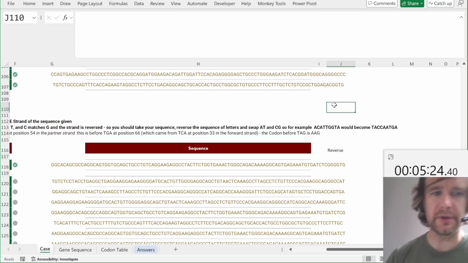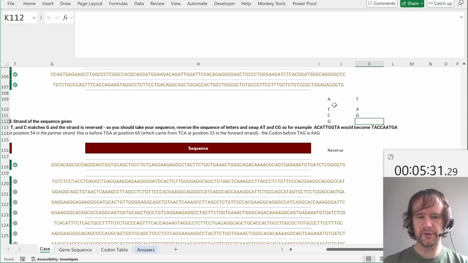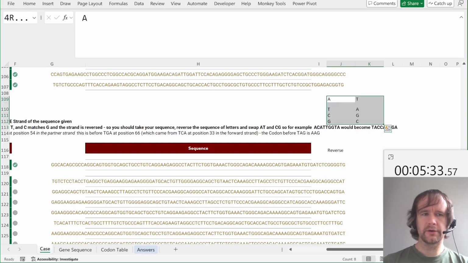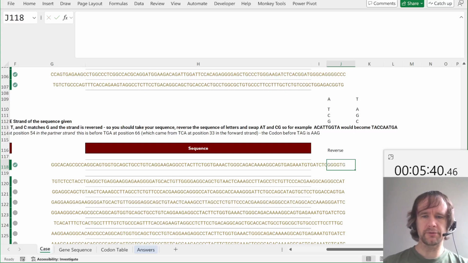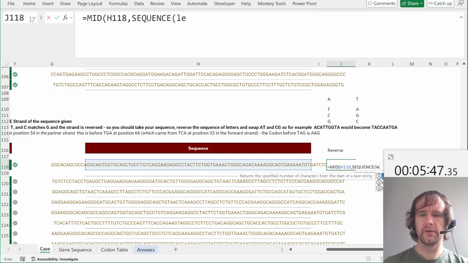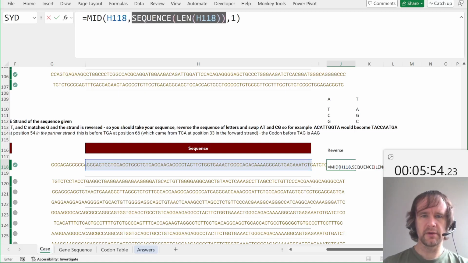And to do that, I guess we'll need a quick lookup table. So I'll have A, T, C, G going to T, A, G, C. And I'll just call that rev.lu, reverse lookup. So then first thing we want to do is reverse the characters here. So we can say mid of this. First thing you might know or might not, if I take a sequence of the length of that and 1, this sequence is going to give me the numbers from 1 up to the length of the sequence.